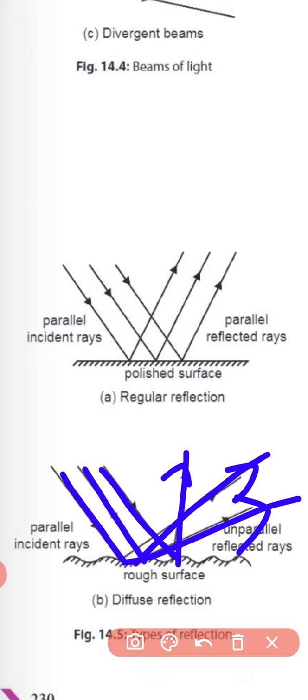Okay, so this type of reflection is to be called a diffused reflection. Okay, clear up to this point? So this is all the difference between the regular reflection and the diffused reflection.